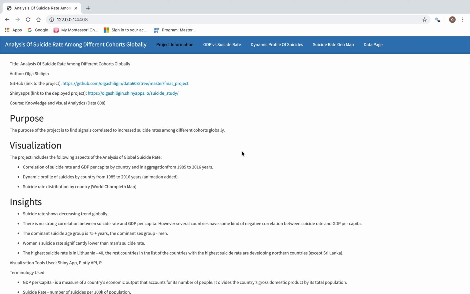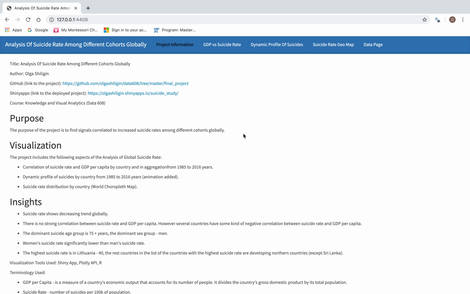All script can be found on the GitHub link provided here, and also the application is deployed on the web via Shiny Apps, link provided also here. This project is made using Shiny application and Plotly API in R.